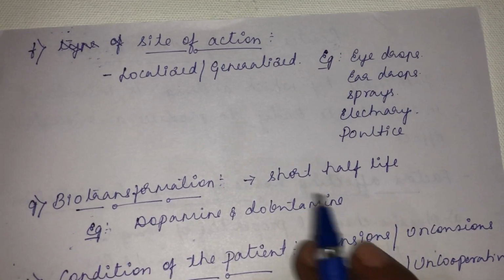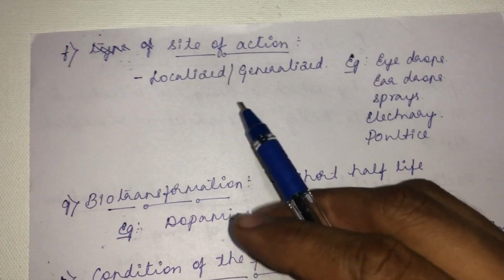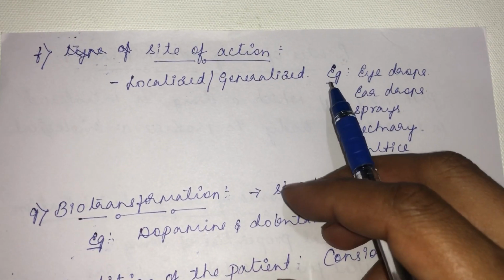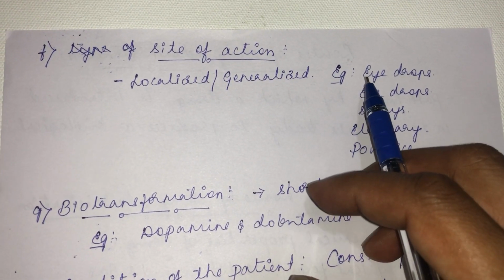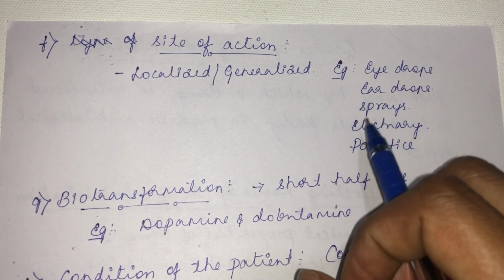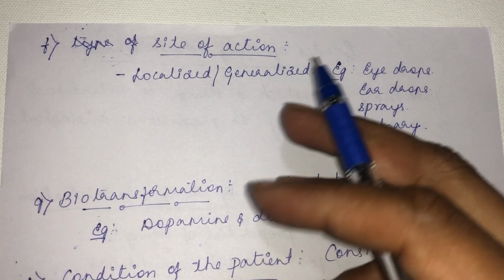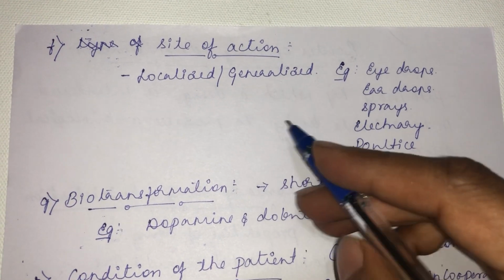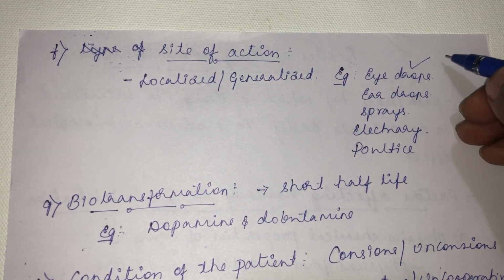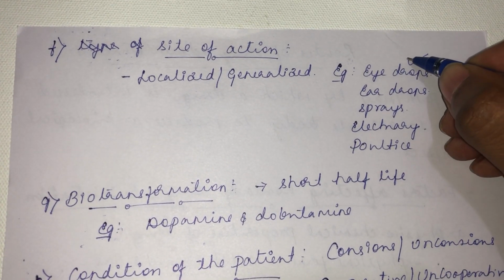And the next factor, the site of action. So where we need this action. See, for example, if there is conjunctivitis, if there is any eye infection, we need treatment at that localized part. There, if you give an injection through intravenous route, that doesn't serve the purpose. Obviously it will not serve, whereas it needs only an eye drop. So localized effect is needed. So localized intervention is needed. So an eye drop will suffice.